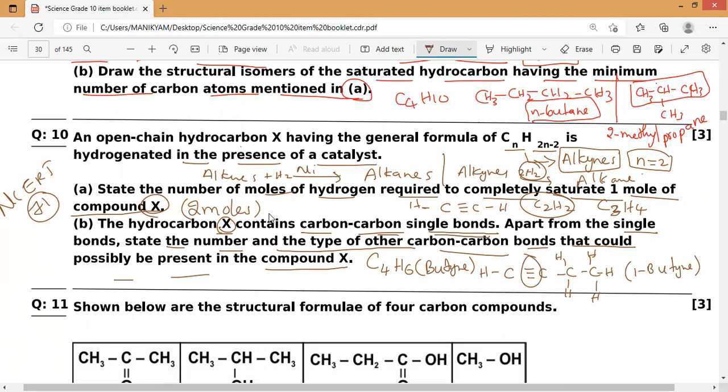Next, another structure: C double bond C, single bond C, double bond C. The first C has 2 hydrogens, then 1 hydrogen, then 1 hydrogen, and the last one has two hydrogens.